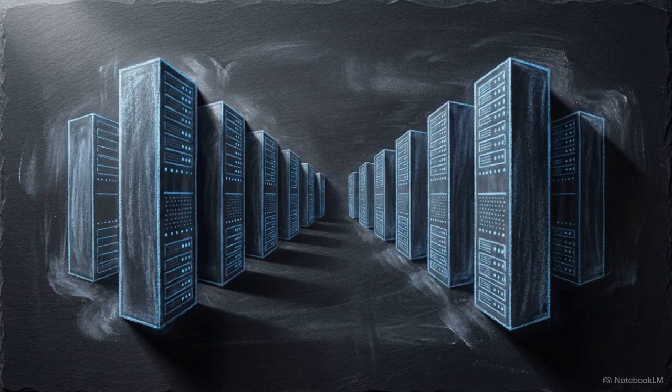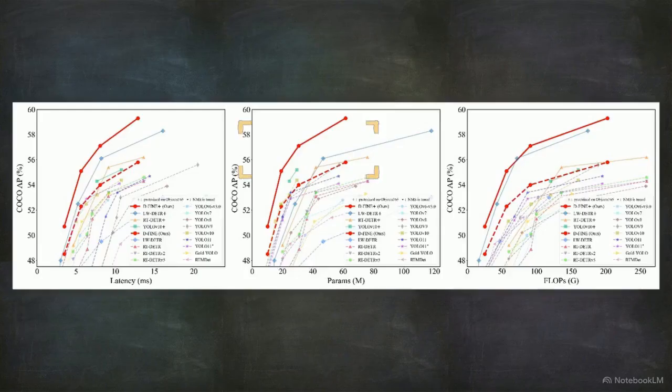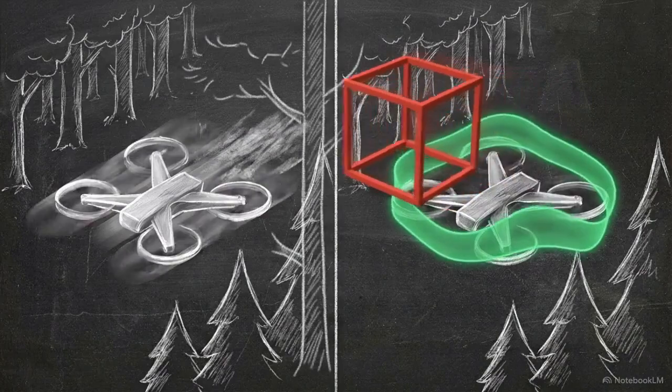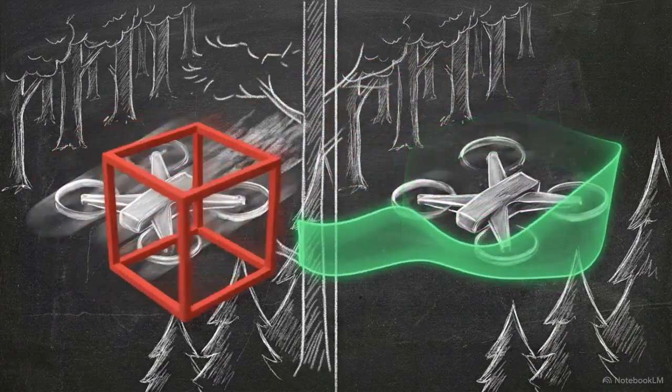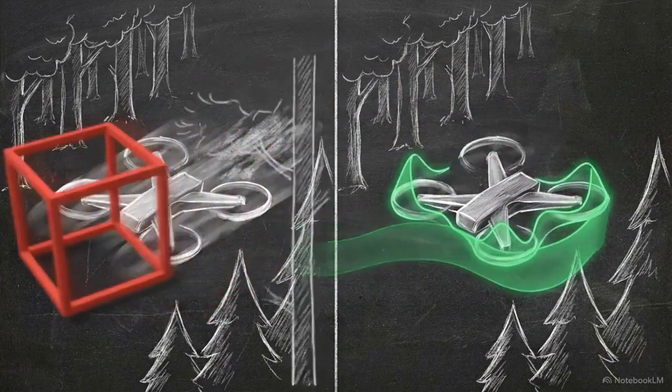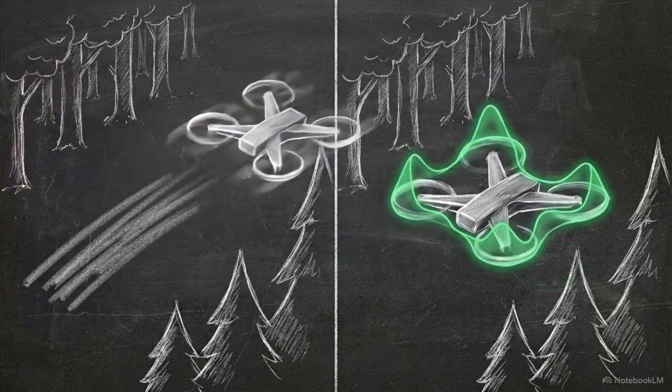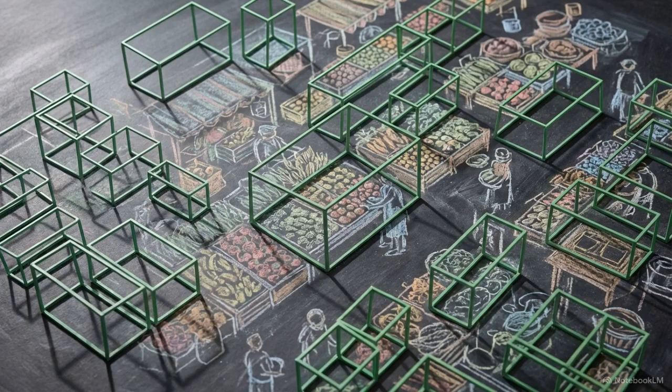Testing on an NVIDIA T4 GPU shows D-FINE-L reaching 54. Fluid, iterative probability distributions converge flawlessly on targets, in scenarios where rigid bounding boxes continually struggle to maintain a perfect fit. D-FINE demonstrates that major improvements in real-time object detection are possible by re-evaluating the mathematical foundations of the regression task.